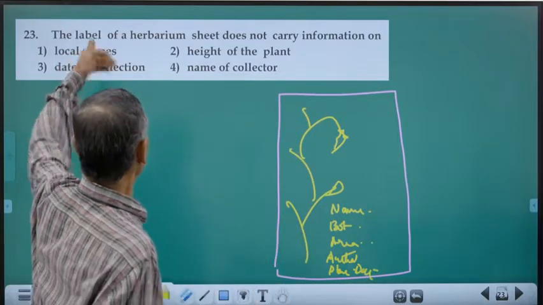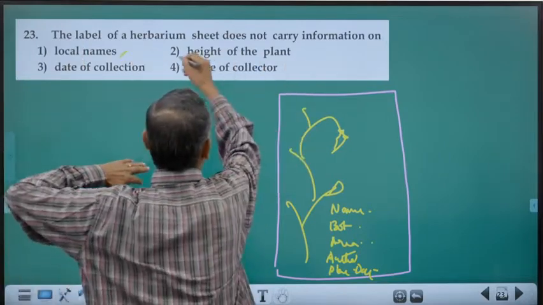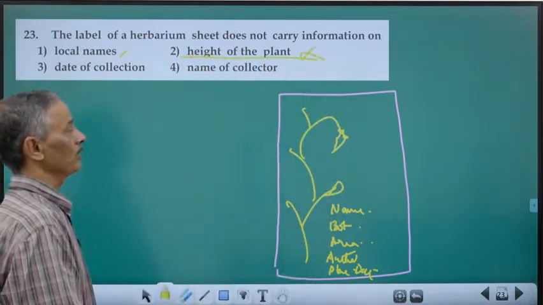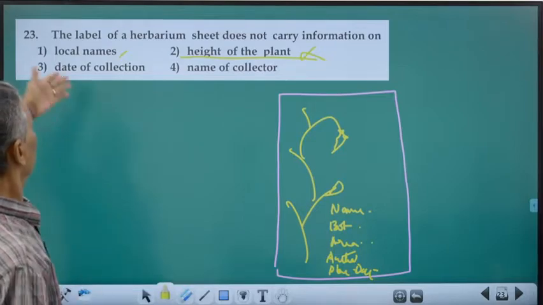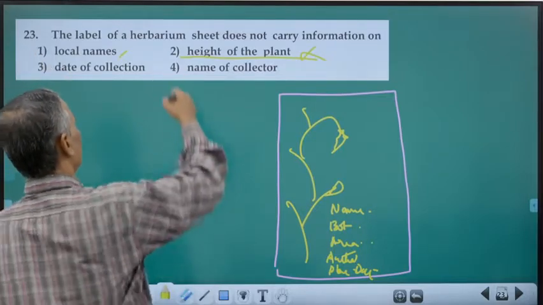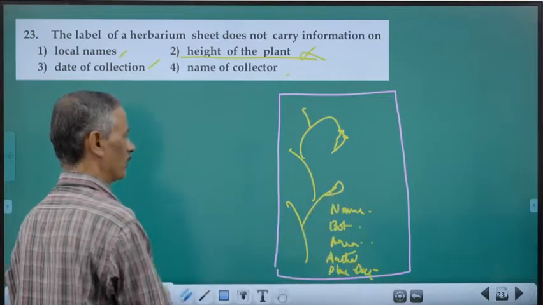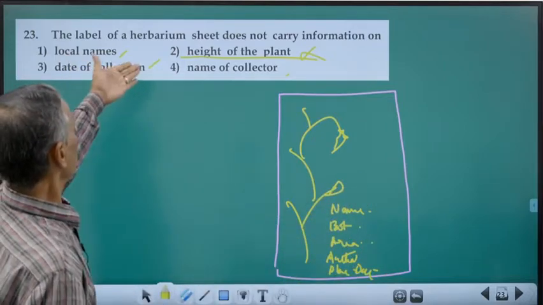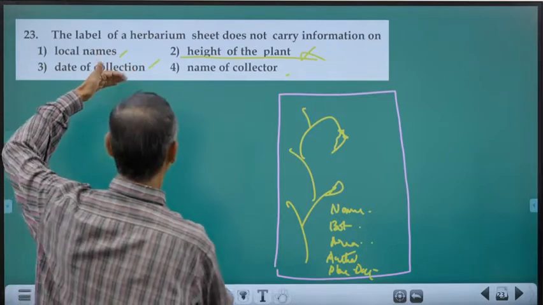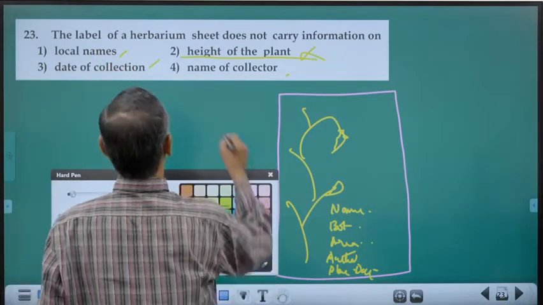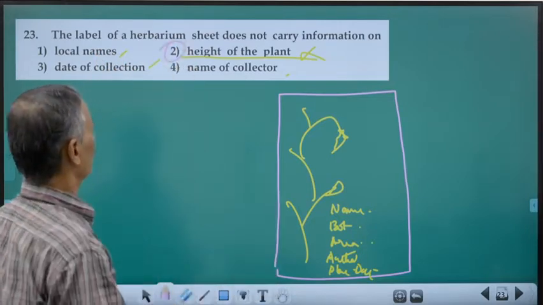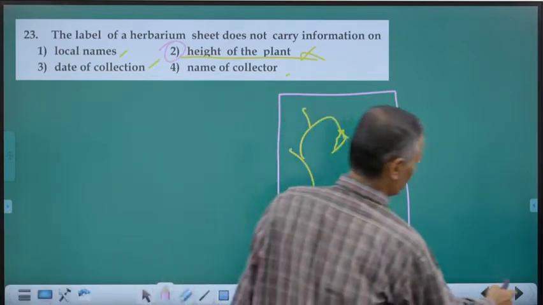So, local name correct. Height of the plant? No, we don't write the height of the plant. Date of collection correct. Name of the collector, author. So, all such details are given in this. So, it does not contain what? It does not contain the height of the plant. So, that is the answer for this question.